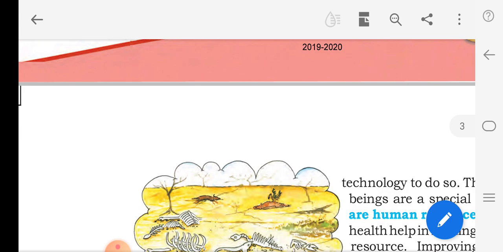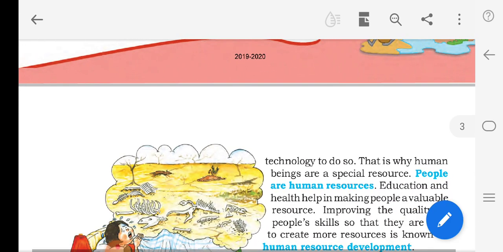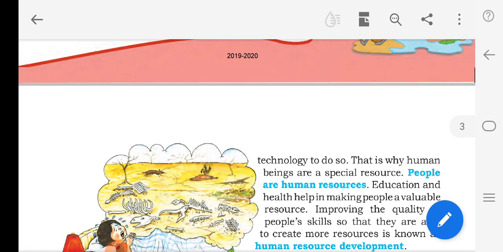People make the best of nature to create more resources when they have the knowledge, skill and the technology to do so. That is why human beings are a special resource. We are a very special resource. People are human resource.